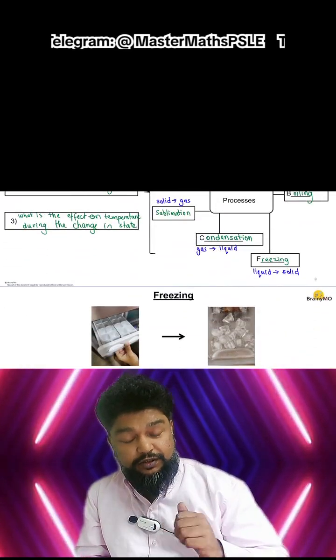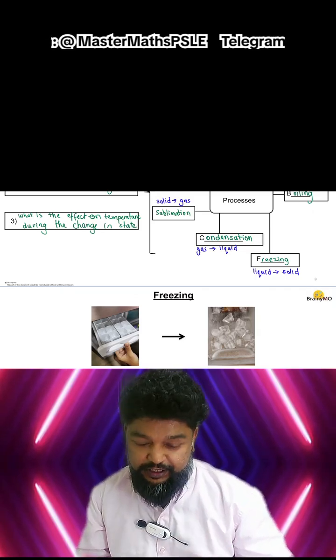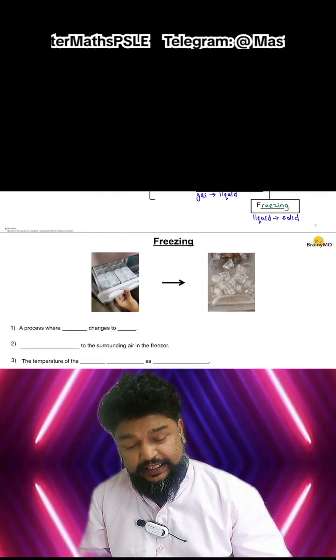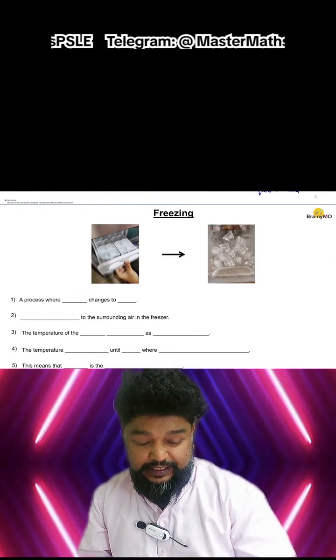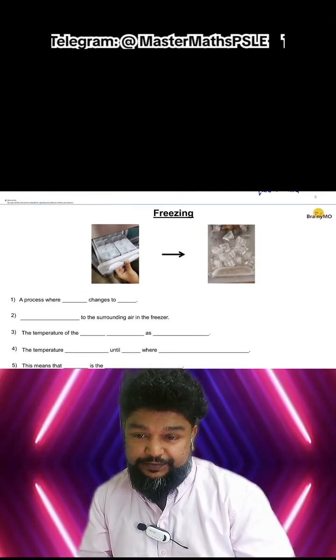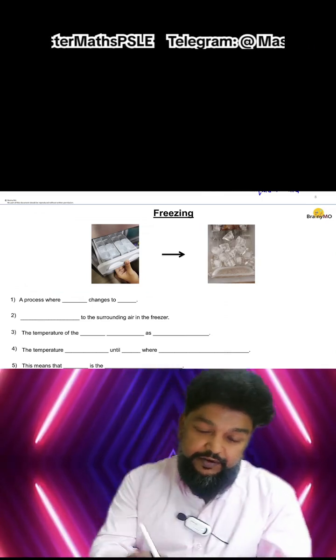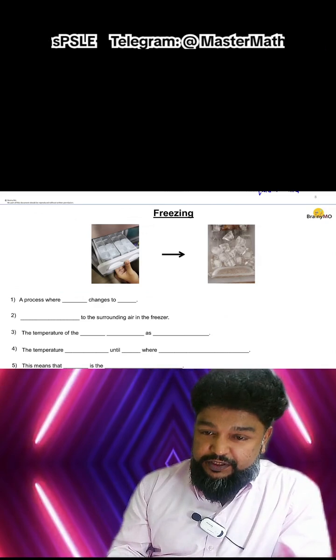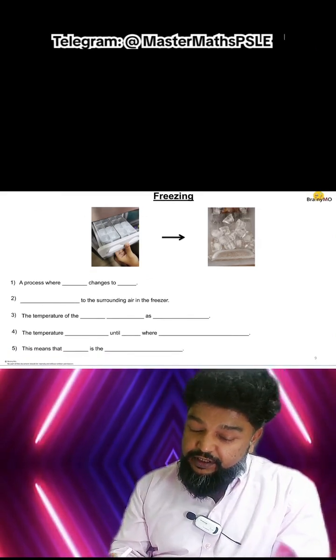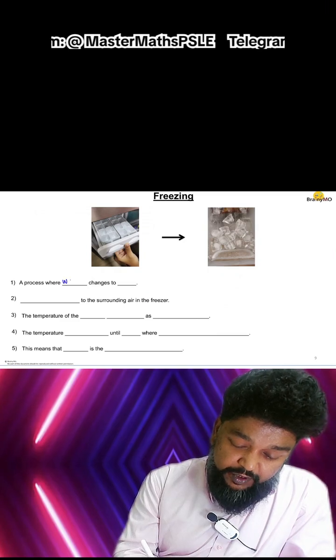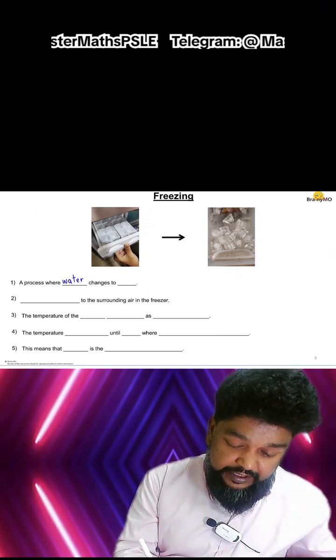So now let's go through the processes and look at them a little more. Freezing is straightforward. Freezing of water is a process where a liquid becomes a solid, or rather we say where water becomes ice.